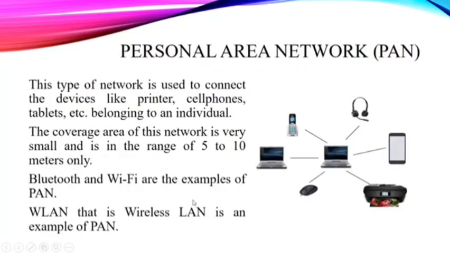Now the last thing that we have to discuss is the personal area network. This type of network is used to connect devices like printers, cell phones, tablets, etc. In our homes we have so many devices: a Bluetooth headset, a mobile phone, a laptop, printers. If you are connecting your personal devices in a network, that network will be termed as your personal area network. Suppose I am sending some files from my phone to some other phone, that small network is termed as a PAN.